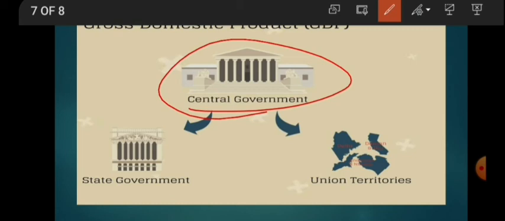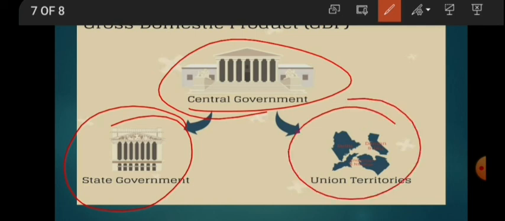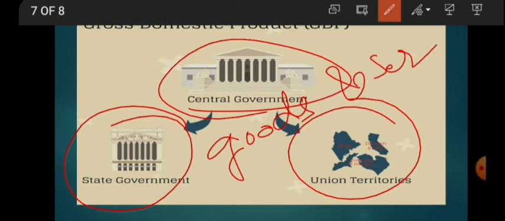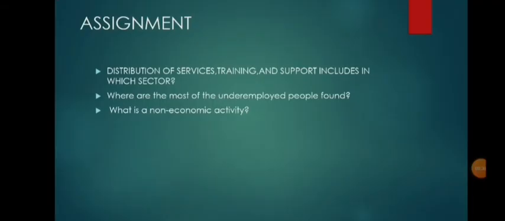Ministry. This ministry, with the help of various government departments of all the Indian states and the union territories, collects information relating to the total volume of goods and services and their prices, and then estimates the GDP. Clear about this? So today's assignment is to write the answers in your comment box.